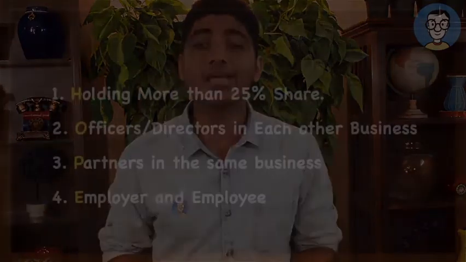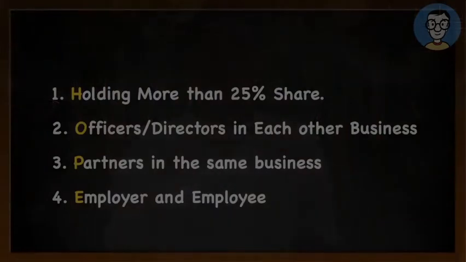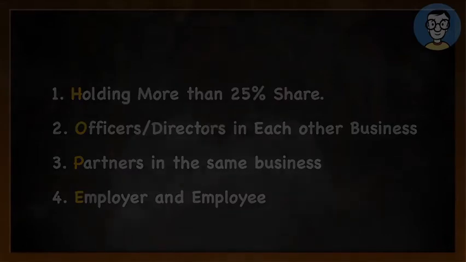Now let us go to the second scenario. The second scenario talks about where there are two persons and these two persons are officers or directors in each other's business. Then these two persons will be treated as related persons.